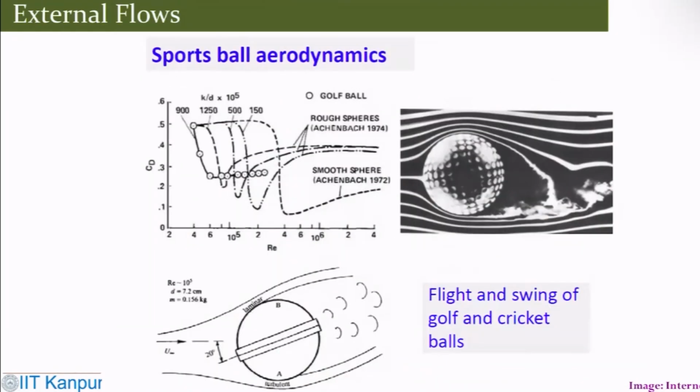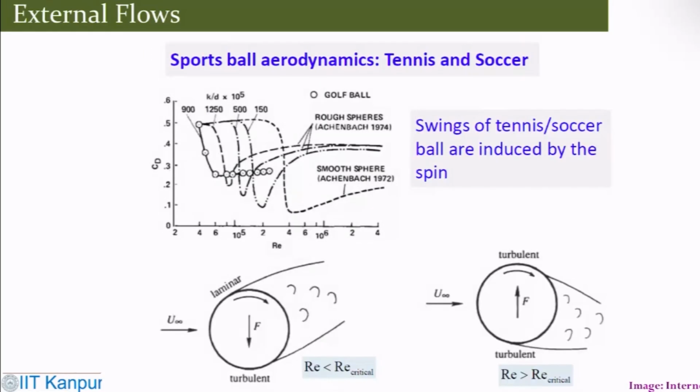Similarly, one can correlate this with sports ball aerodynamics, where there are dimples. This is a cricket ball. With the cricket ball and golf ball, flow separation happens, and that makes the ball swing, which lets the bowler do things. The same thing happens in tennis and soccer balls as well. So there are different surfaces where the boundary layer separates, and these separations play a role.